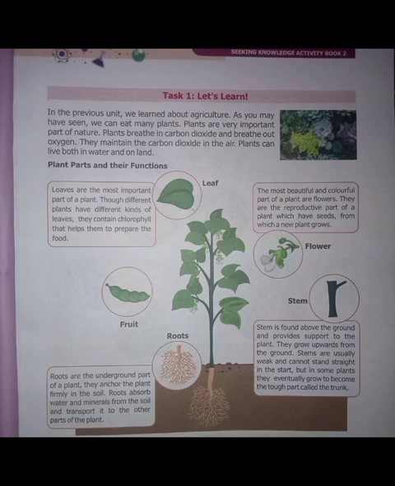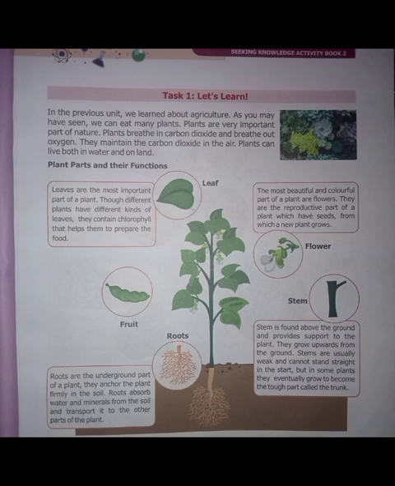First one is leaf, then fruit, roots, flowers and stem. These are all the parts of a plant. So let's discuss leaf at first. Leaves are the most important part of plants. Different plants have different kinds of leaves. Some plants have broad leaves. Some plants have pointed leaves. Some plants have very short leaves. These are different kinds of leaves.